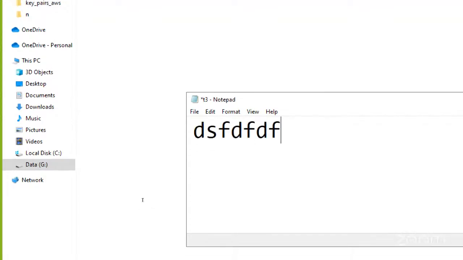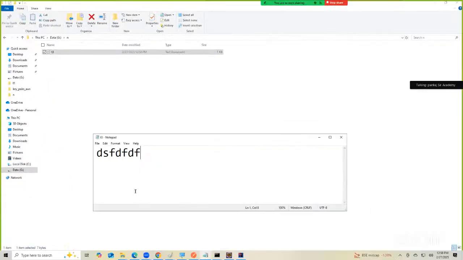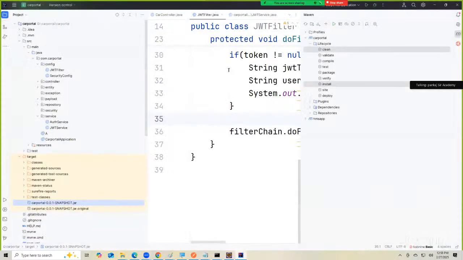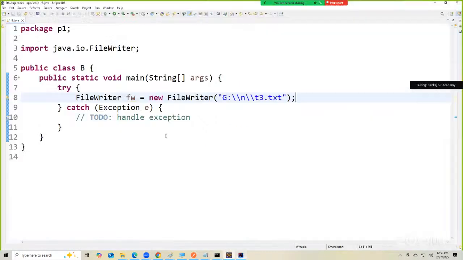What is FileWriter doing? By default, the FileWriter class, every time I run, will replace the older file with a new one. Sir, what is the problem if it is replacing? Let's assume I had some content in the file earlier. When I run a program, I lose all the old content because the old file is replaced with a new one. Some scenarios, this might be okay for you: whenever I run a program, the old file should be replaced with a new one.